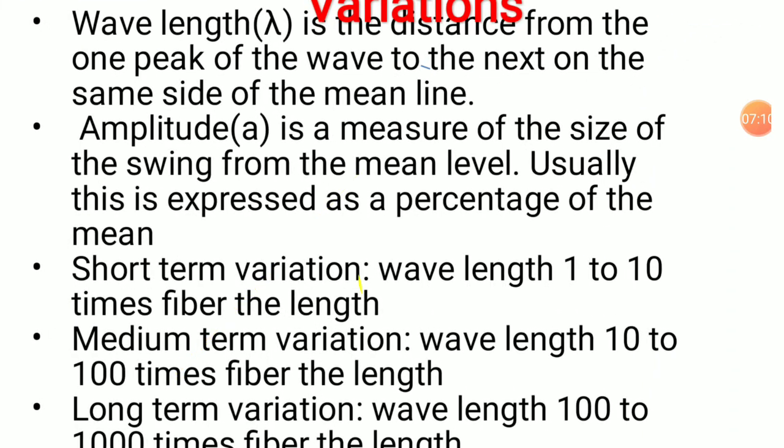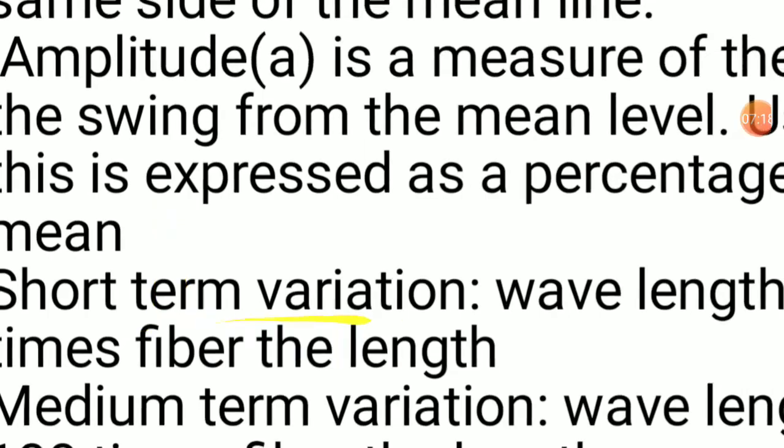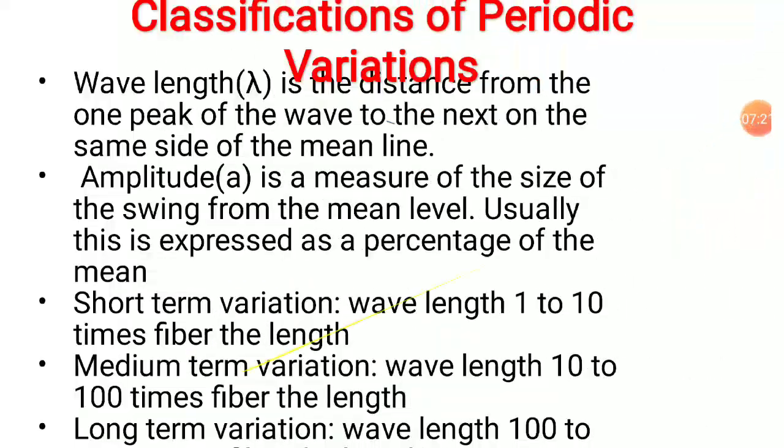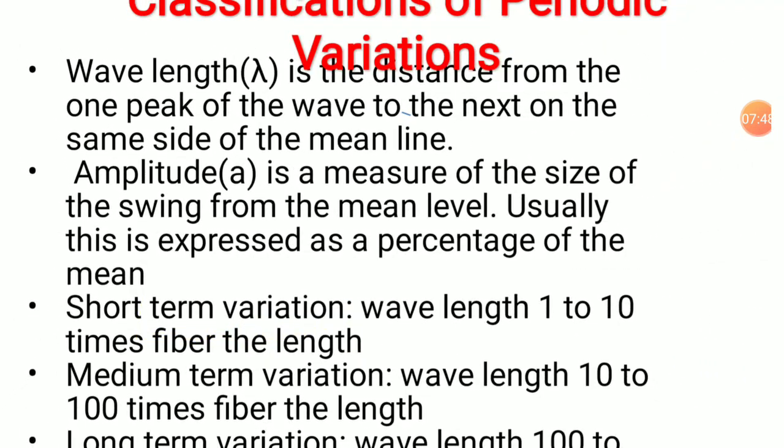Short-term periodic variations are those variations where the value of lambda, the wavelength, is 1 to 10 times the fiber length. Suppose you have taken a fiber of length 44 mm, then 10 times this is 440 mm or 44 centimeters. So if the value of lambda is up to 44 centimeters, meaning 10 times the mean fiber length, we will call these variations short-term periodic variations.